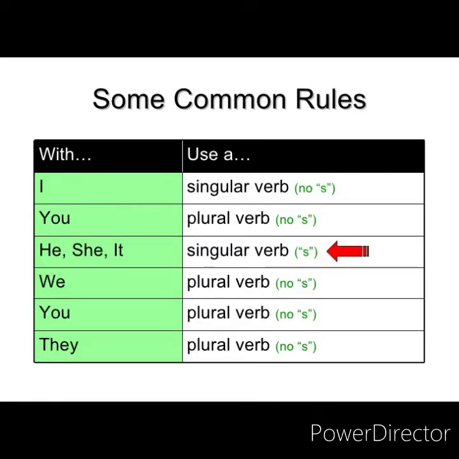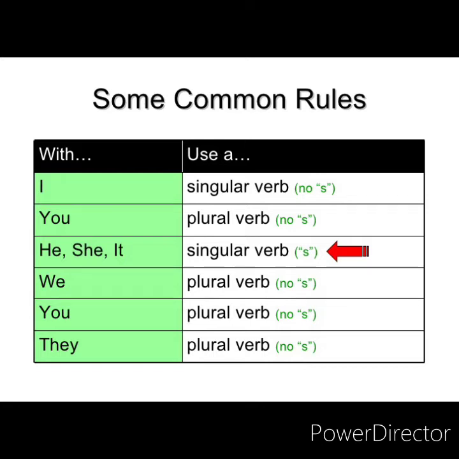Now you see the common rules. With I, it is a singular verb. I is one person. Therefore, there will be no s in the ending of a verb. You is a plural verb, so there will be no s in the ending. He, she, it are singular verbs, so there will be s in the ending. Now we is a plural verb, there will be no s. You is a plural verb, there will be no s. They will be plural verb, there will be no s. Okay, so he, she, it is a singular verb with s over there, and I singular verb, but there will be no s.